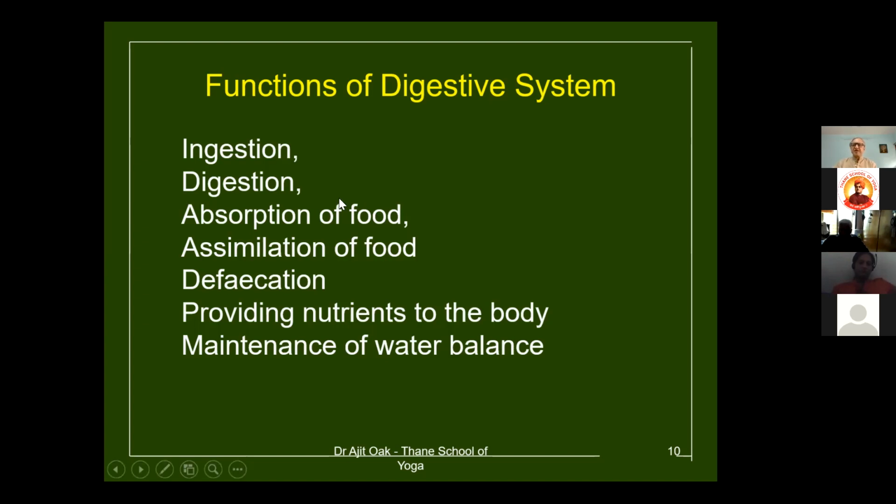Whatever is digested is absorbed, and that goes to different parts of the body. Supply system. These are the assimilation supply chain of the body. That food material and those nutrients are supplied to all the cells of the body. It's called assimilation. Defecation is the removal of unwanted material. So basically, the digestive system deals with providing nutrients to the body. It maintains the water balance also.